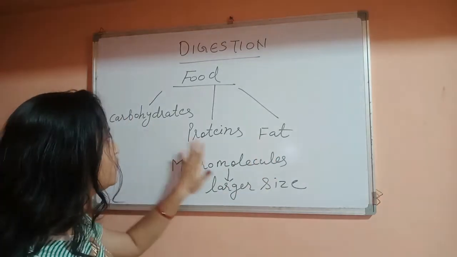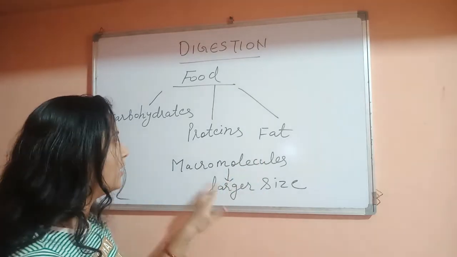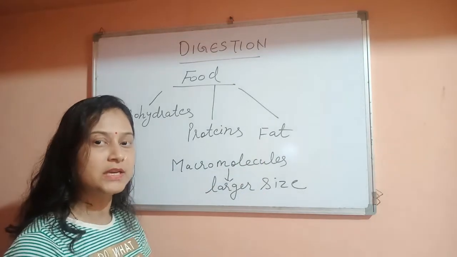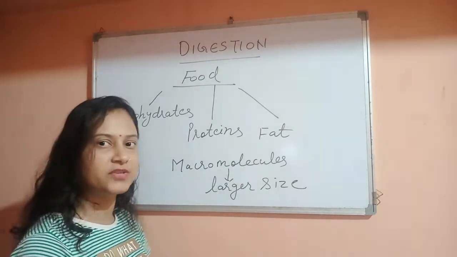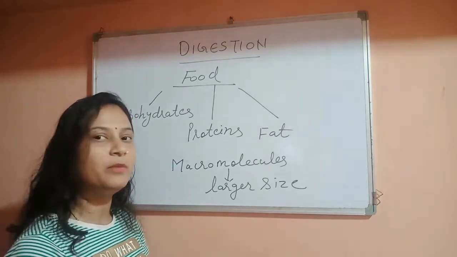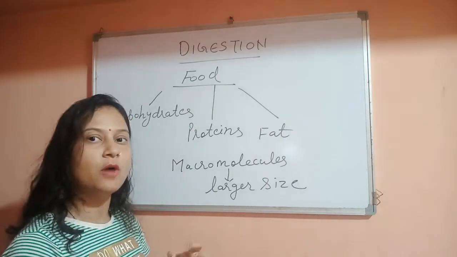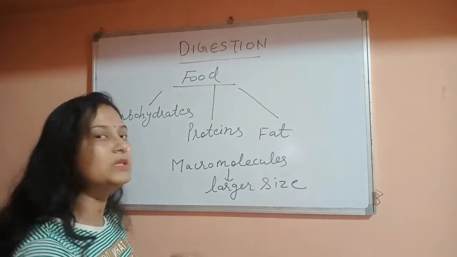That's why these three nutrients are known as macromolecules. The body can't absorb such large molecules easily.